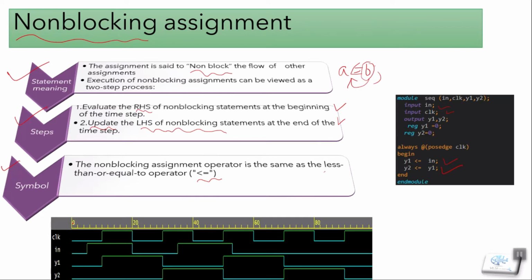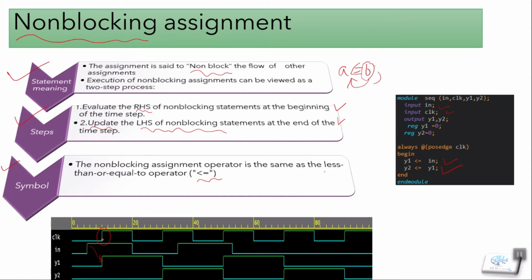Firstly, you see that we are providing the same clock and the same input as in our blocking assignment example. The y1 behaves the same way as in the blocking case. On the positive edge of clock, our input goes to y1. The value of the input is first stored inside some internal register and then assigned to y1.